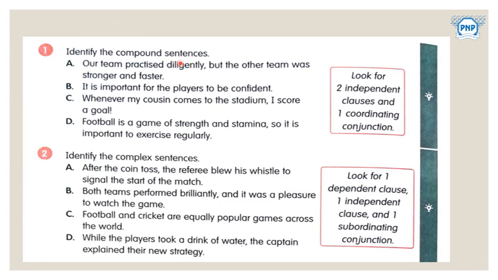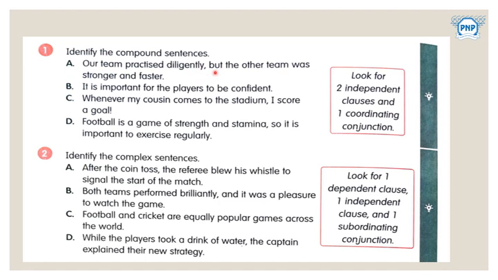Identify the compound sentence. Look for two independent clauses and one coordinating conjunction. In a compound sentence, you get two independent clauses and one coordinating conjunction. We have seen coordinating conjunctions already, but, is there, and, is there, correct, and dependent clause, that is as and when. So you need to check. A team practiced diligently, but the other team was stronger and faster.